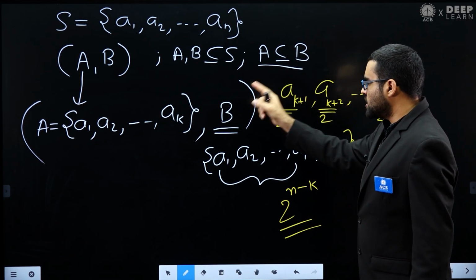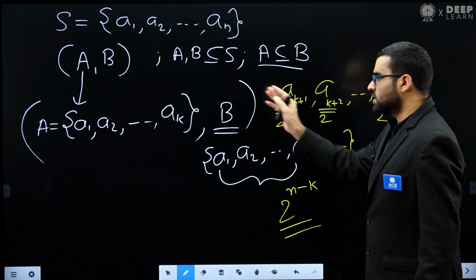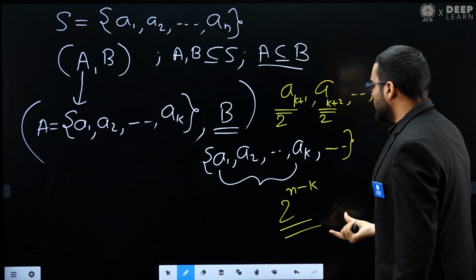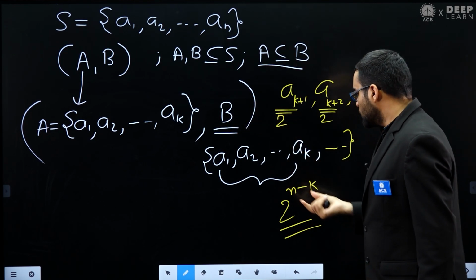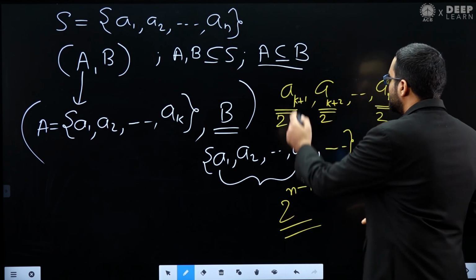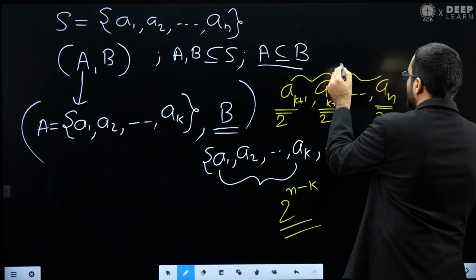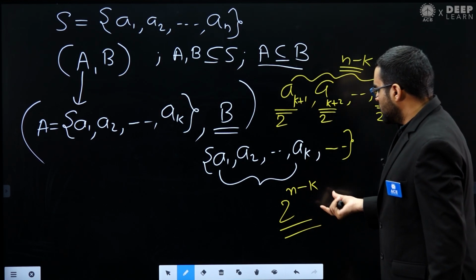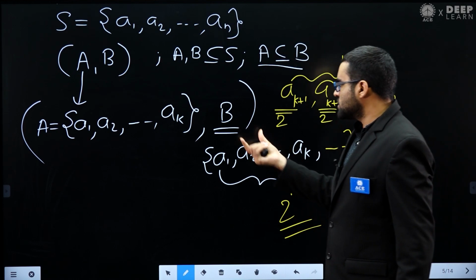Either we take it in B, or we do not. So in total how many choices do I have for B? That is 2 power n minus k, because there are n minus k elements. So that's why I have 2 power n minus k choices for B.